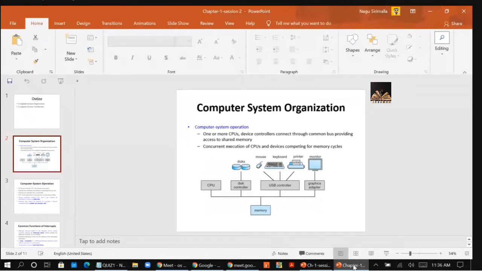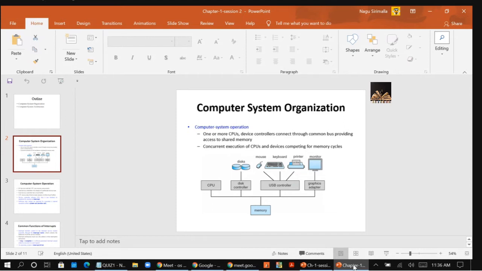In Linux, the first system process which is executed is init. As I told you, Linux is command based, so different commands are used for this. The init system process gets executed to make the operating system load. So this is about the computer system operations.